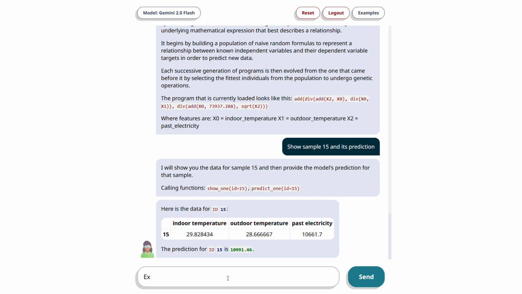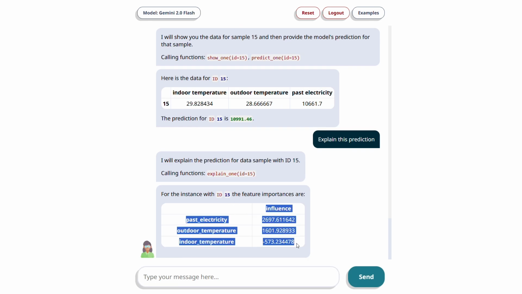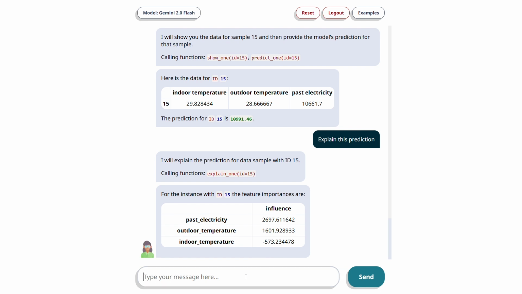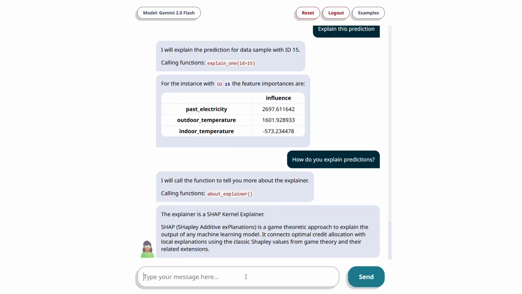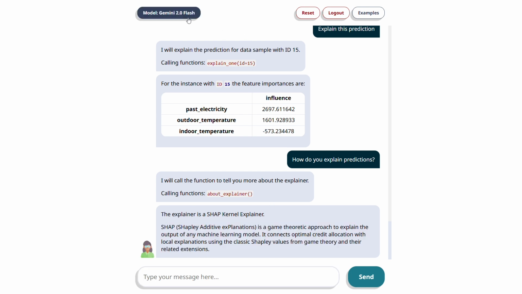The Explainability Assistant helps users understand how different features contribute to the final prediction by using a SHAP explainer. Feature importances are computed dynamically in the backend. Additionally, the assistant can provide more detailed information about the methods it uses, offering transparency into the underlying processes. Meanwhile, we switch to a llama model in the middle of the conversation, while preserving the context.